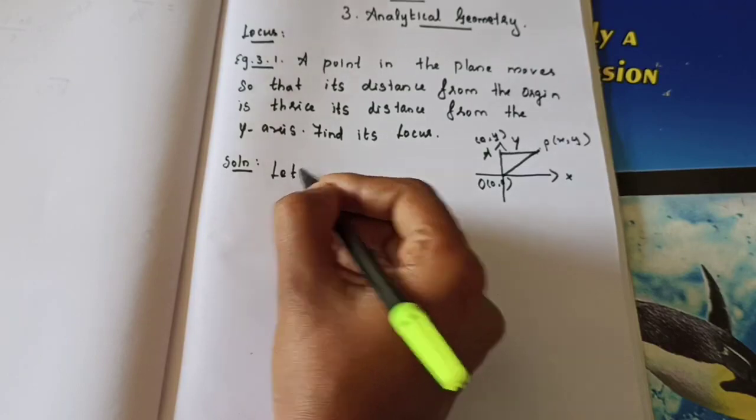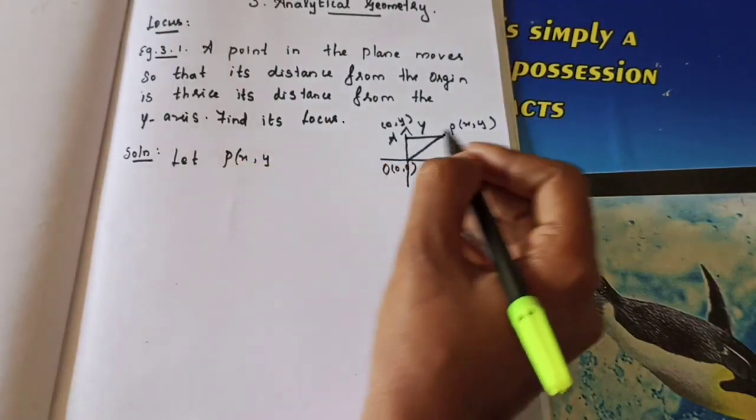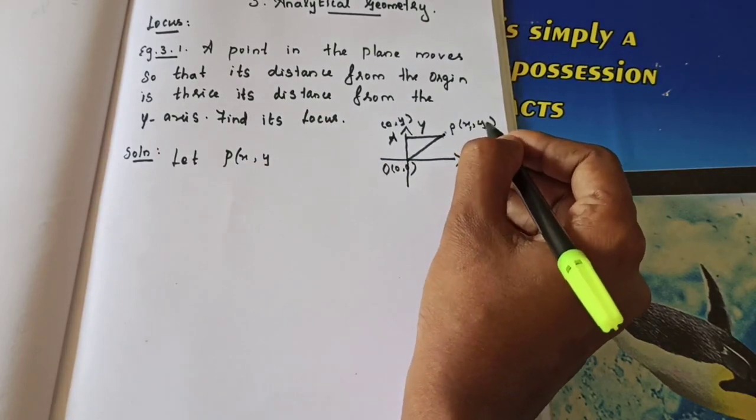Solution. Let P of x comma y. Same as in your book you can do. That is, let us consider this point as x1, y1.